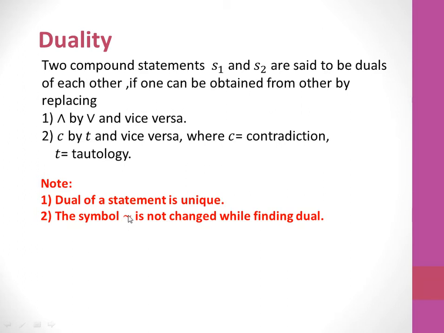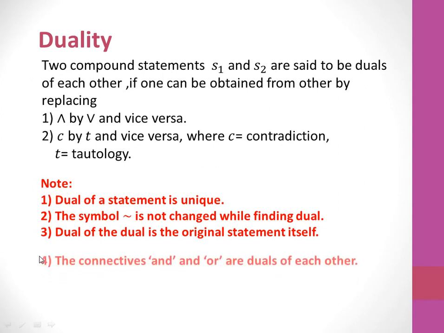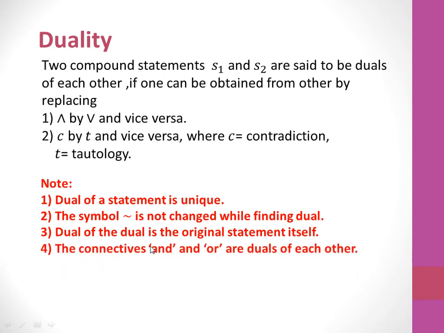Second one, the symbol of negation is not changed while finding the dual. Means if this negation symbol is given to you, then it remains as it is. Remember. Then the third note is: the dual of the dual is the original statement itself. Means if you take the dual and again take the dual of the dual, then you will get the original statement. Very simple concept. Fourth one, the connectives AND and OR are duals of each other.